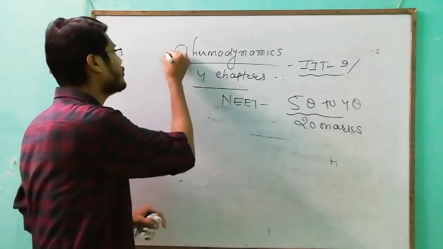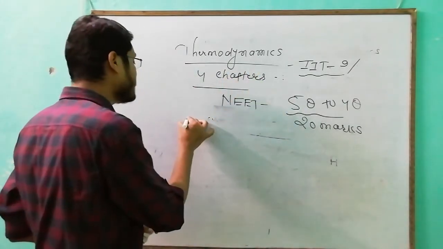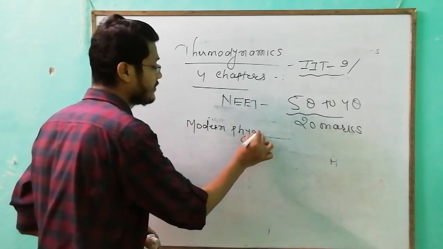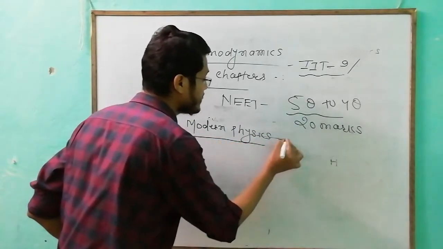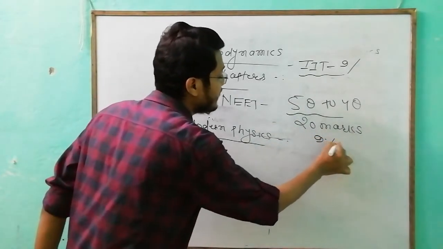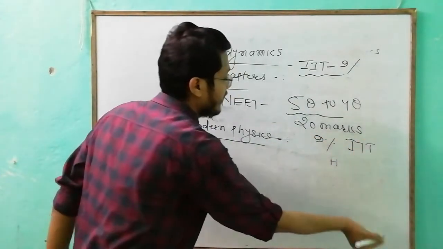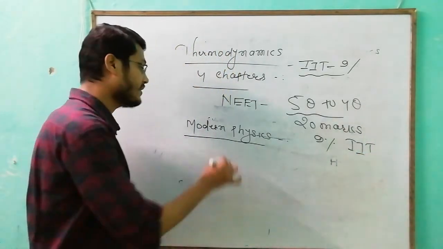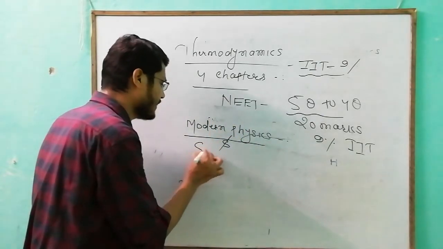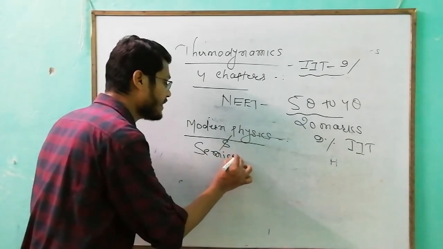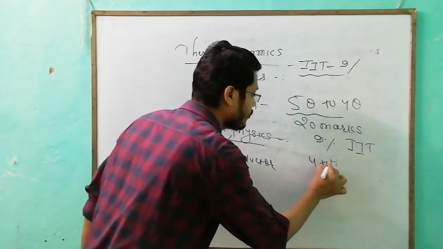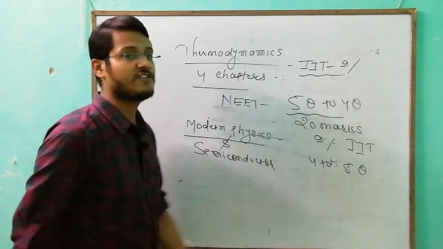Now I will come to my 4th category, that is modern physics. About modern physics, I want to say one thing: this is 9% weightage for IIT JEE. A very important topic, because in modern physics I have also included semiconductors. These topics include 4 to 5 questions, as I have just explained.